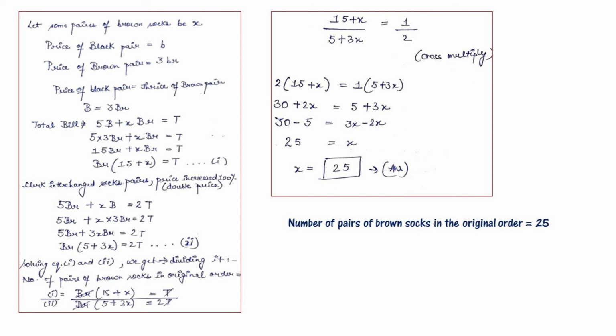Now we will cross multiply here. That becomes 2 (15 plus X) is equal to 1 (5 plus 3X). That becomes 30 plus 2X is equal to 5 plus 3X. Now 30 minus 5 is equal to 3X minus 2X. That becomes X is equal to 25. So the number of pairs of brown socks in the original order is 25.